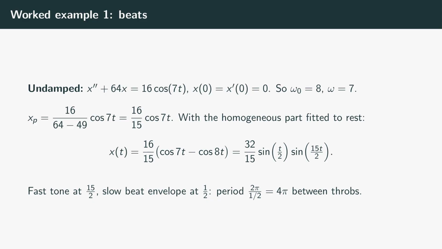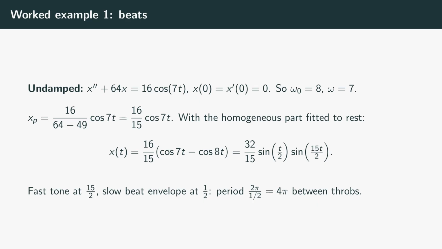Let's compute a beat. Take the undamped equation x double prime plus 64x equals 16 cosine 7t, starting from rest. The natural frequency is the square root of 64, which is 8, and we are driving at 7, close but not equal. The steady-state guess is a cosine at frequency 7, and matching coefficients give 16 over the quantity 64 minus 49, that is 16 over 15, times cosine 7t. Fitting the homogeneous part so the system starts from rest gives the full solution, 16 over 15, times the difference cosine 7t minus cosine 8t.